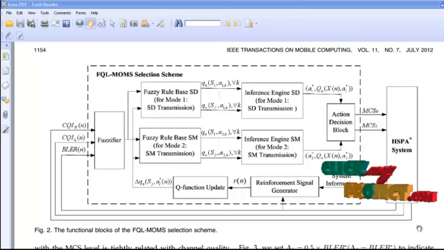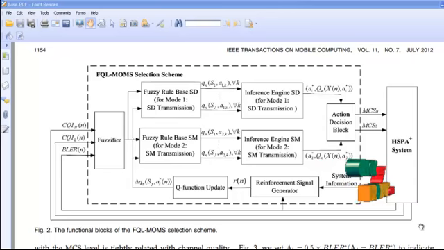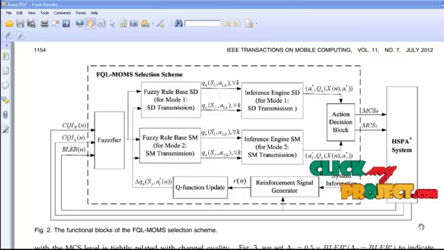The optimal action for each transmission mode is inferred from the corresponding inference engine. A most suitable action for rule J in fuzzy rule base SD can be obtained from the select max strategy in the inference engine. It is also called the greedy action. Then the optimal action for the SD transmission mode and the Q value for this transmission mode are also calculated.